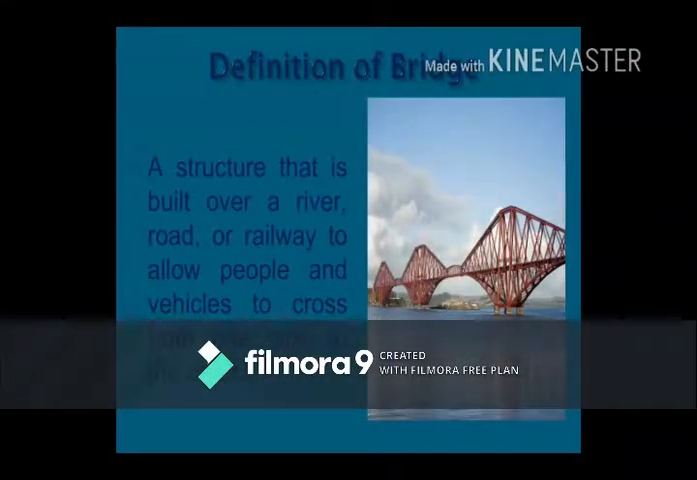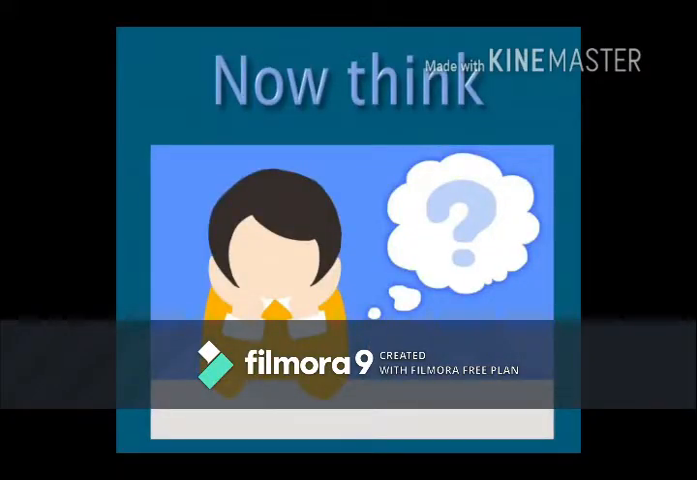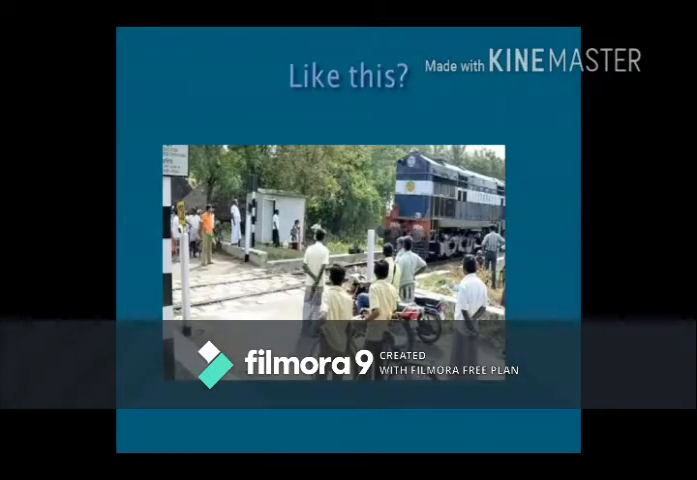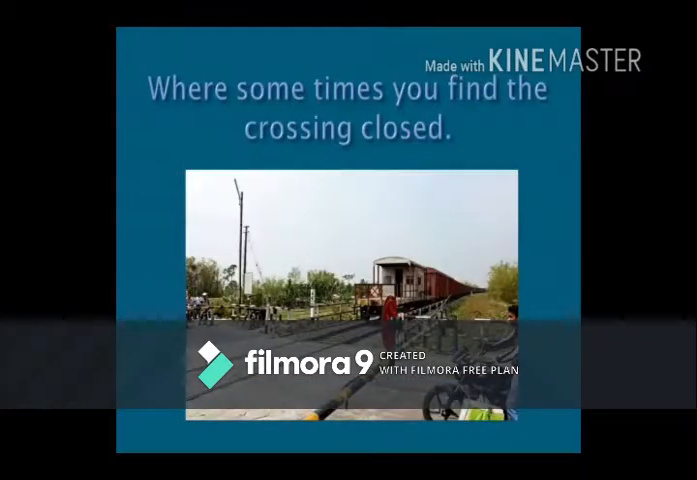A bridge is a structure that is built over a river, road, or railway to allow people and vehicles to cross from one side to the other. Now think, when you come to school, do you come across any railway track like this? Where sometimes you find the crossing closed, or like this.